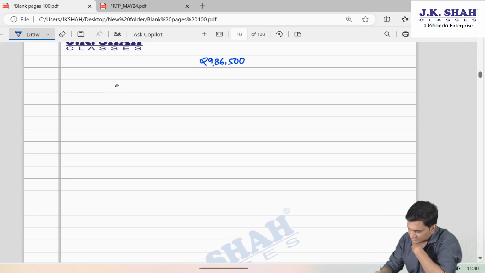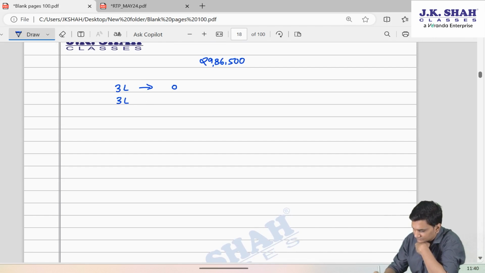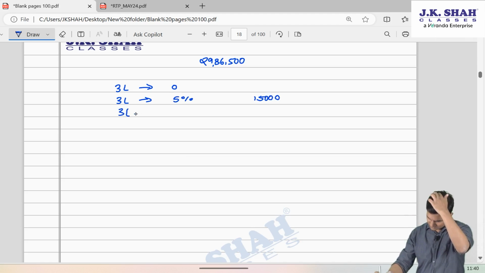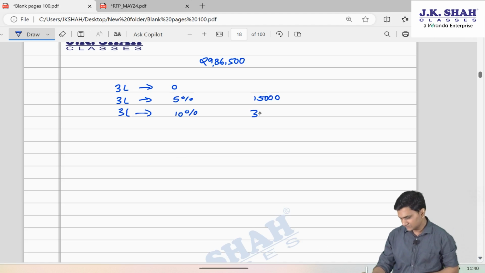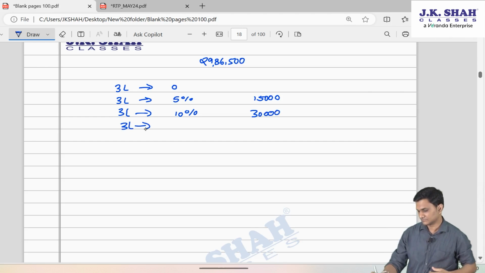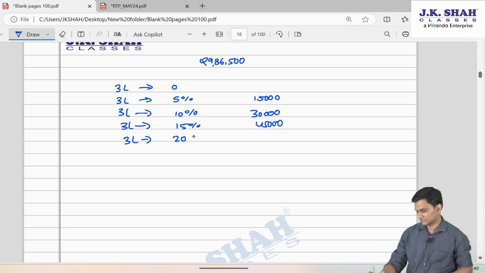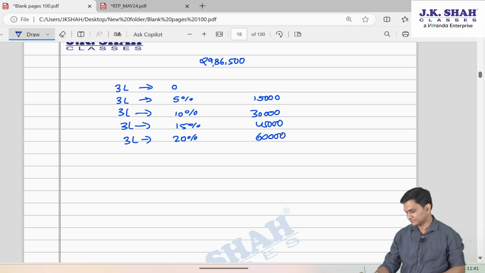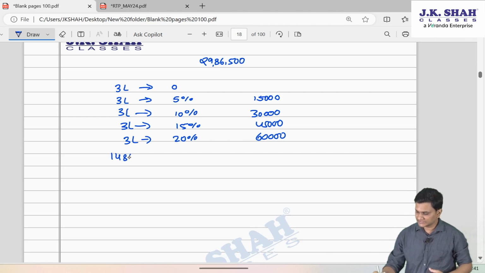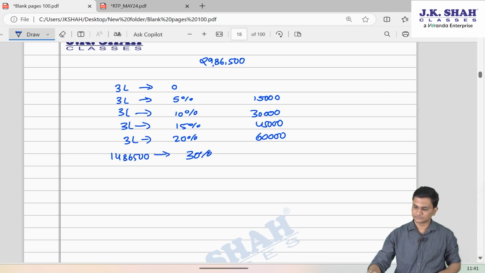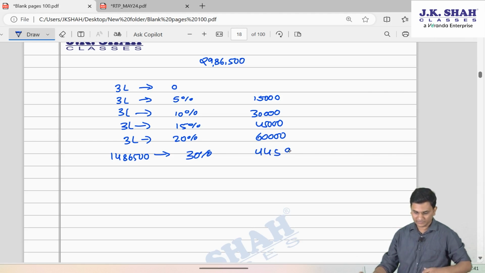So under default tax regime, those slabs of 3 lakh. So 29,86,500 minus 15 lakh, on 14,86,500, 30%, 4,45,950.